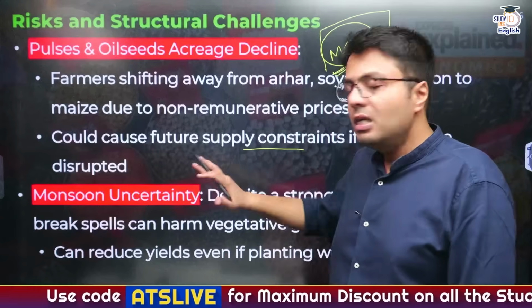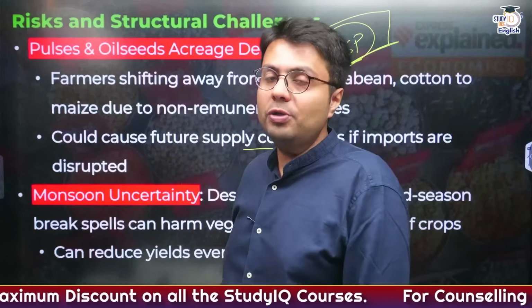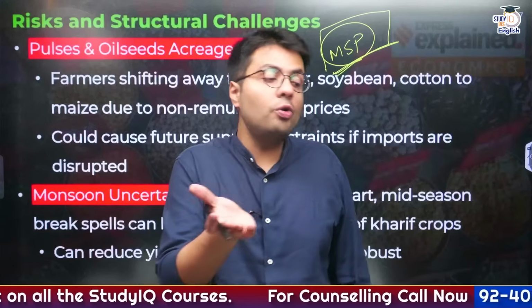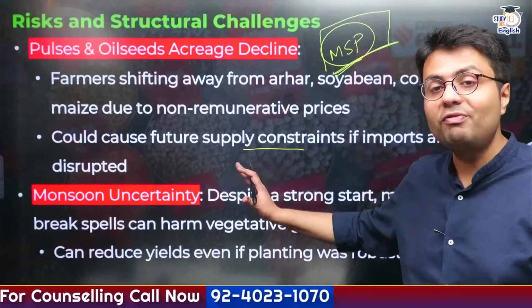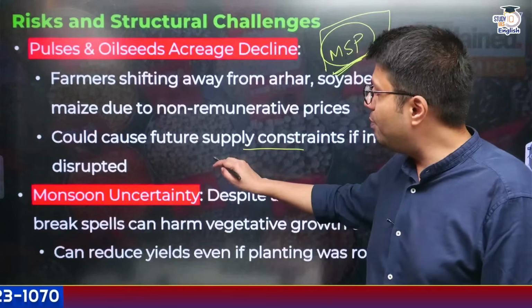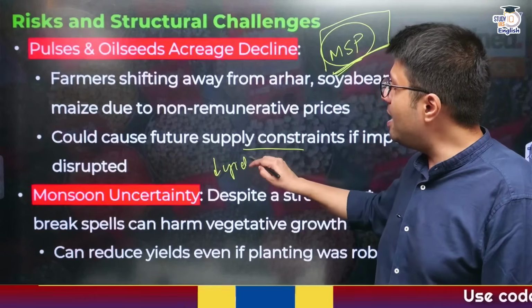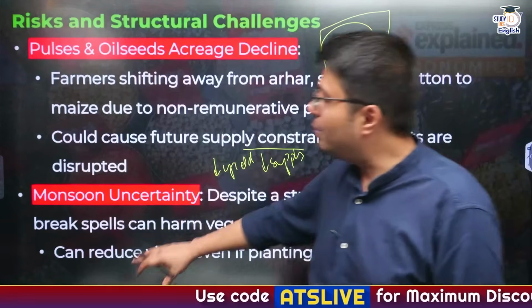Similarly, monsoon has a habit of being very uncertain. If a good monsoon leads to good agricultural yield, a bad or erratic monsoon can lead to lower agricultural yield. And in that case, if the monsoon actually becomes uncertain, God forbid, but if that happens, it will further reduce the yield and it will also reduce the supply of the crop, right? So this is how it might impact.